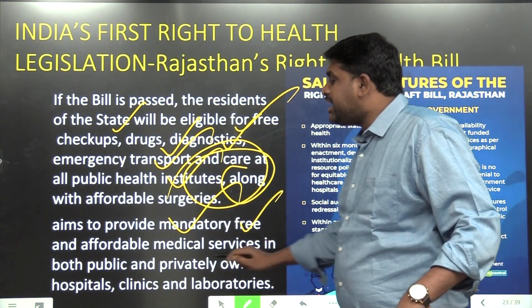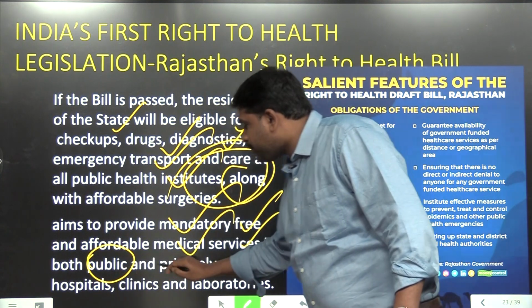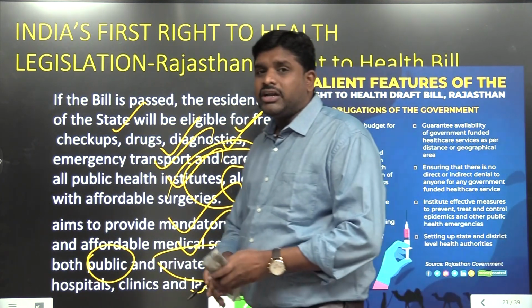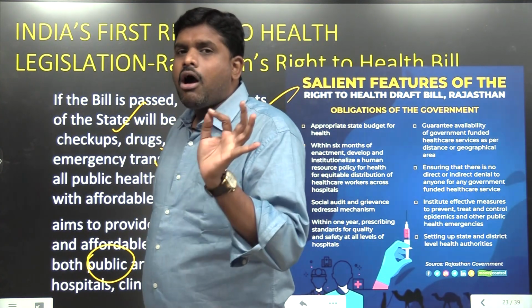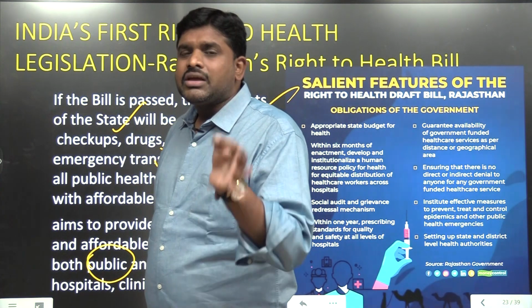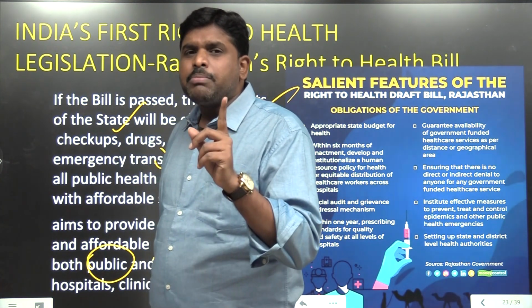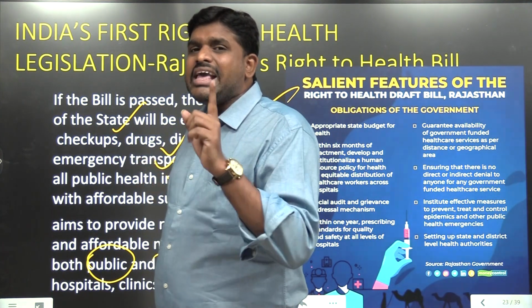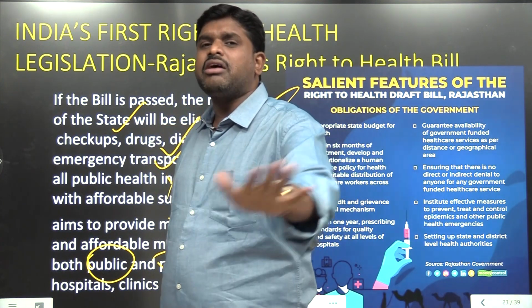It aims to provide mandatory free and affordable medical services in both public and privately owned hospitals, clinics and laboratories. Everywhere, private and public, affordable, free medicines, diagnostics, treatment, everything will be provided free when this bill is passed in the Rajasthan Assembly. They are very positive and they are going to pass it within one week.